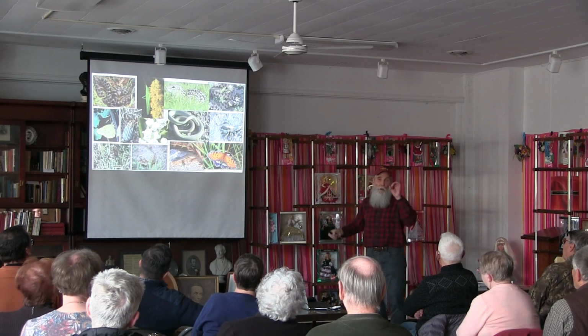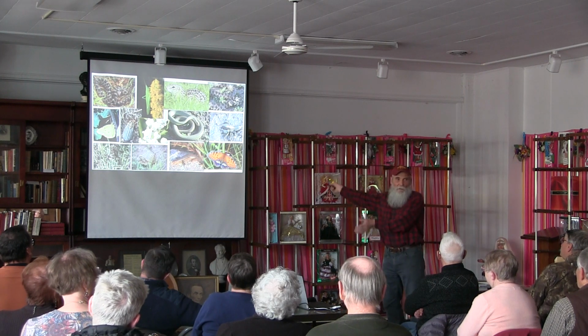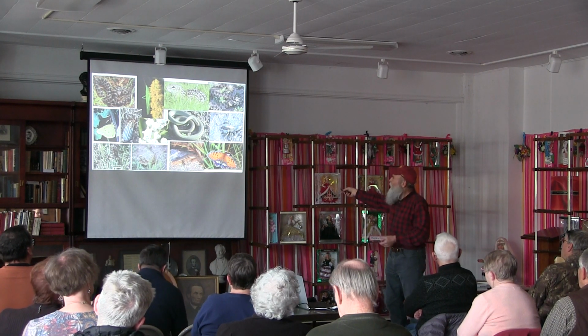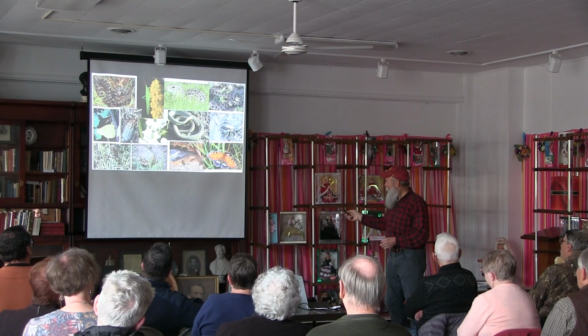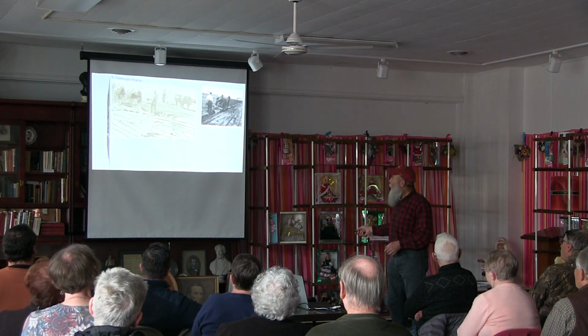And this is just a small, tiny fraction of the other organisms that are being supported by that prairie, that are prairie species, that you often won't see when you visit a site.